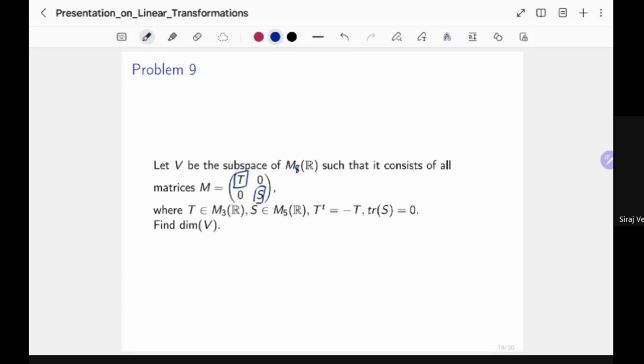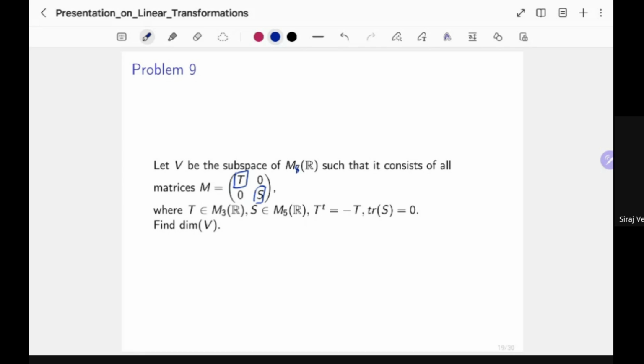And there's more. The transpose of T must be equal to minus T, and the trace of S must be equal to 0. By the way, when I say trace of S, it means the sum of the principal diagonal is equal to 0.